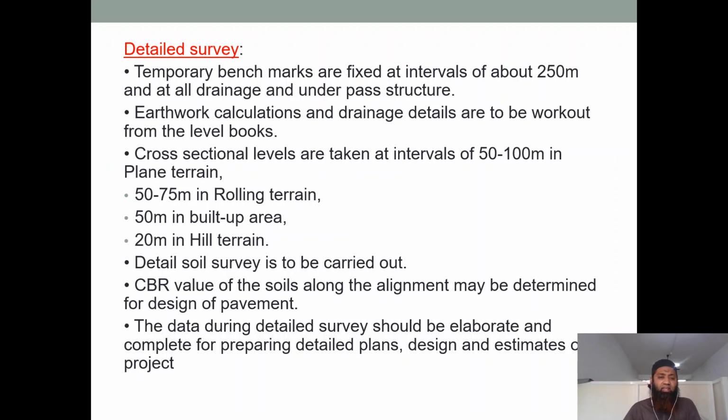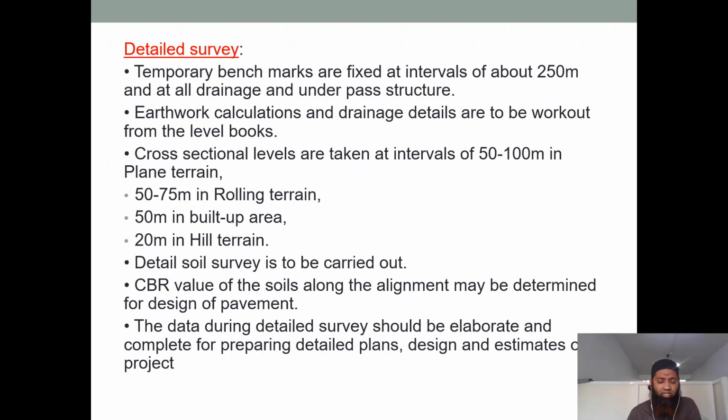And if it is hilly terrain, then for every 20 meters we mark these cross-sectional levels, because the levels are not even. The levels either decrease or increase. There is a sudden increase or sudden decrease because of the mountainous area. So every 20 meters, we mark all this.